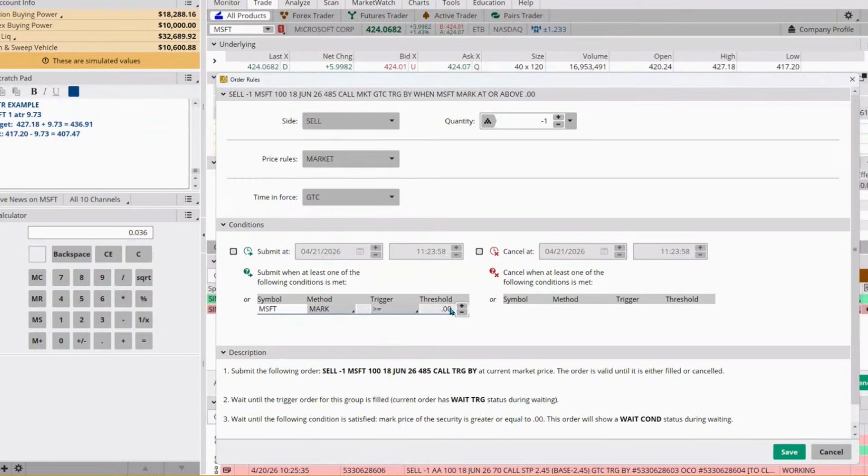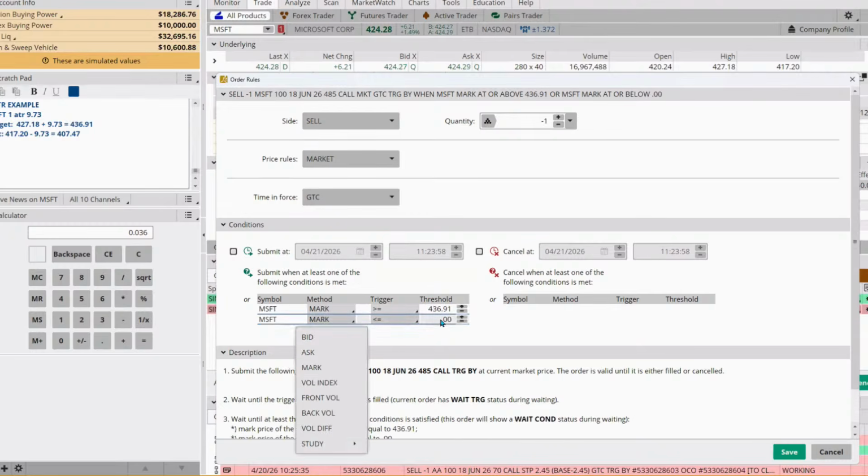First is the target, and that's just habit. I remember when my son was in 5th grade, we raced doing long division. And the only reason I won is because I did it exactly the same way every time. You know, repetition. So 436.91, 407.47, current price 424.32. So do these numbers make sense?